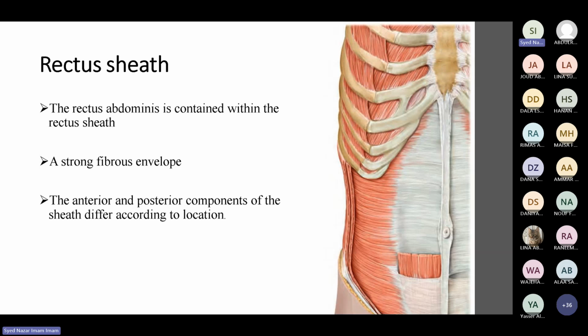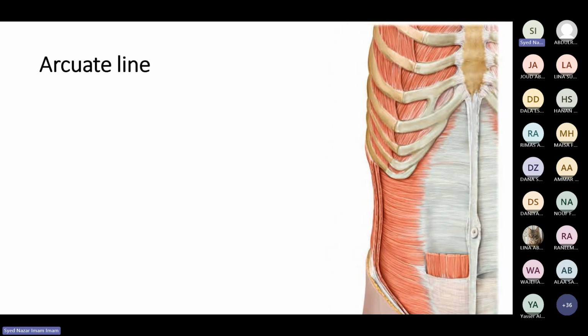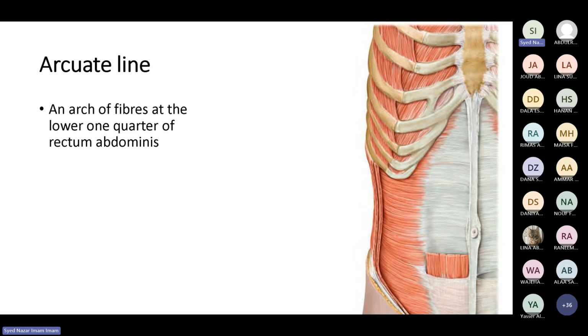Okay, so we're talking about the rectus sheath, and we'll see what the rectus sheath is all about. This is the arcuate line here. We'll know what the arcuate line is. Just give me a minute. Where is the arcuate line? There are three important landmarks here. This is the xiphisternum, down is the pubic symphysis, and here is the umbilicus. So midway between the umbilicus and the pubic symphysis, we have the arcuate line. I'll let you know what this arcuate line is.